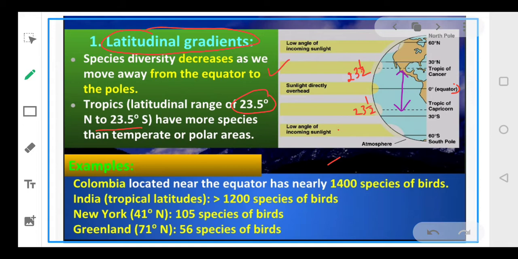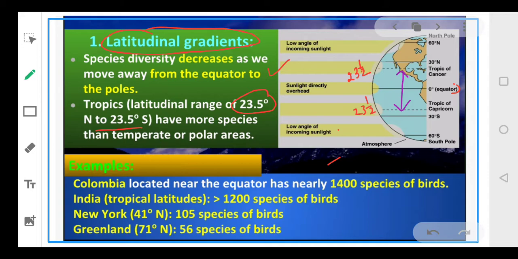And as you move away from the equator, the level of species diversity decreases. And the number of species in the polar areas, as you can see near the North Pole and near the South Pole, is less in comparison to temperate as well as other areas.